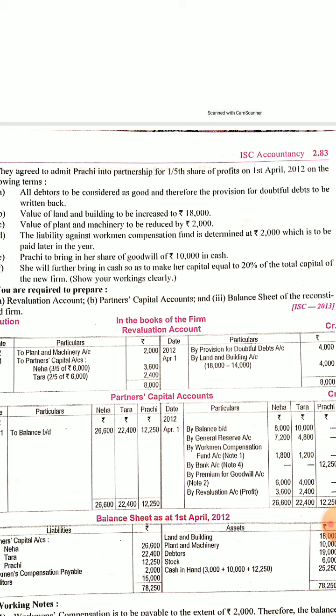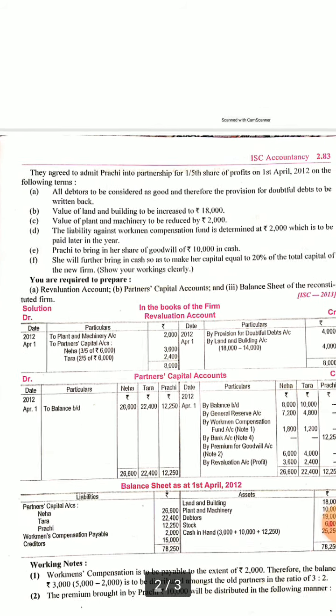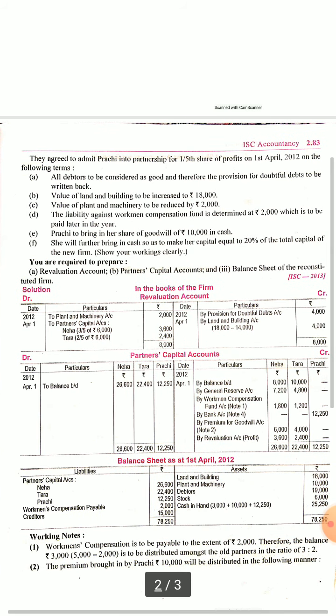She will further bring in cash so as to make her capital equal to 20% of the total capital of the new firm. Show your workings clearly. Now, many adjustments are here. You are required to prepare revaluation account, partners' capital account, and balance sheet of the reconstituted firm.